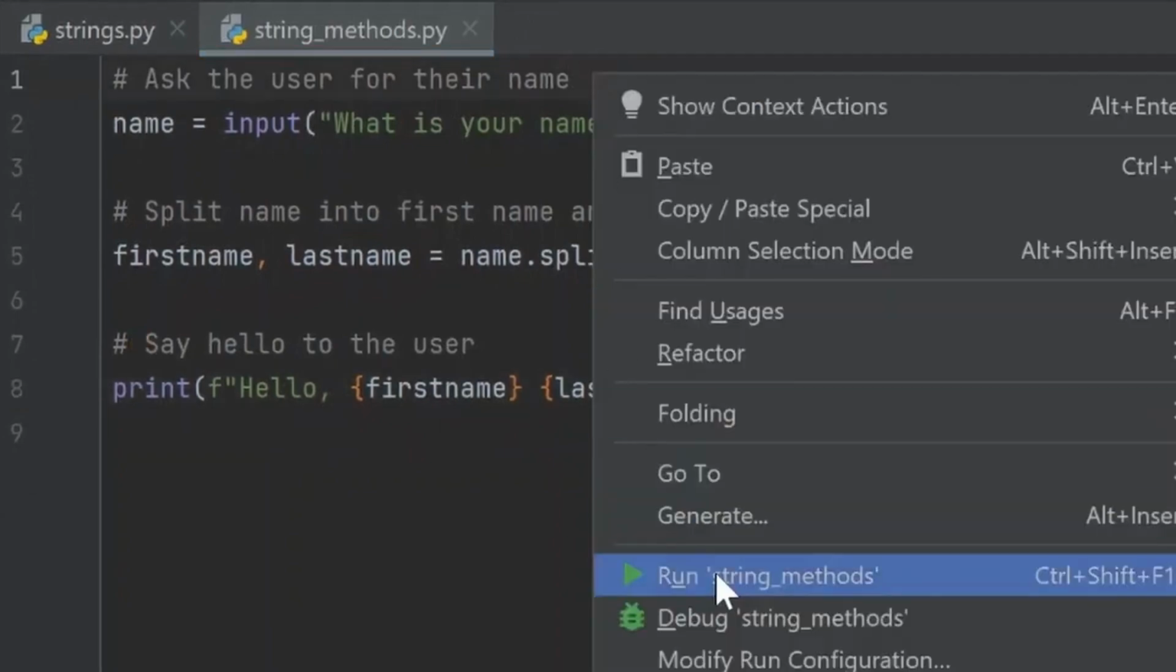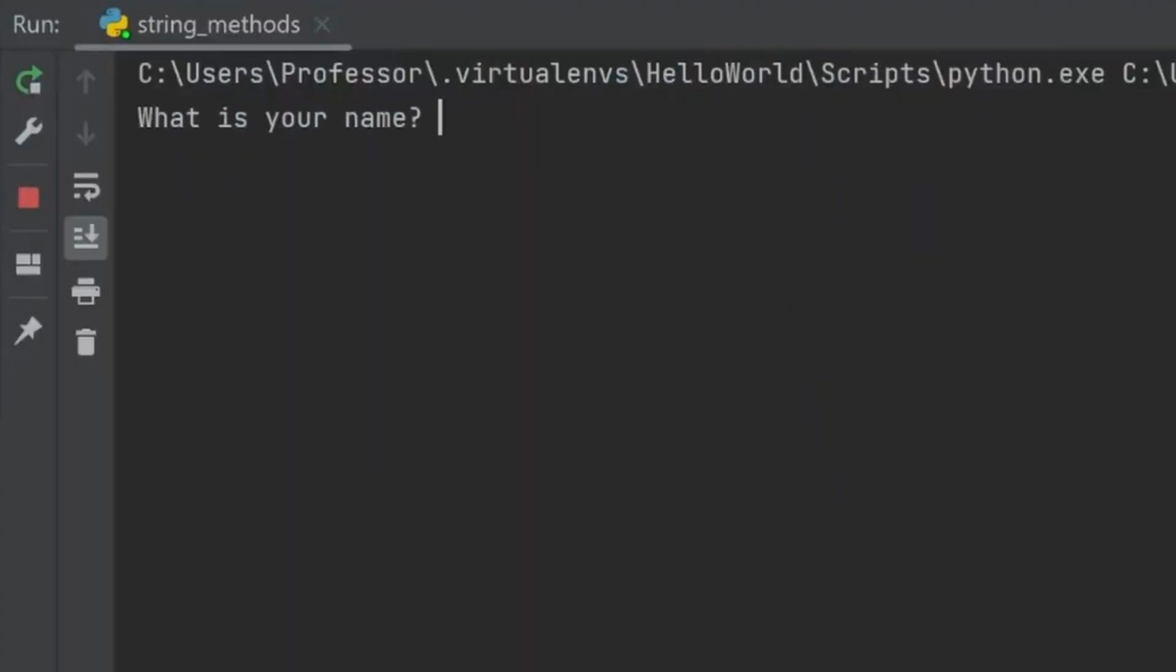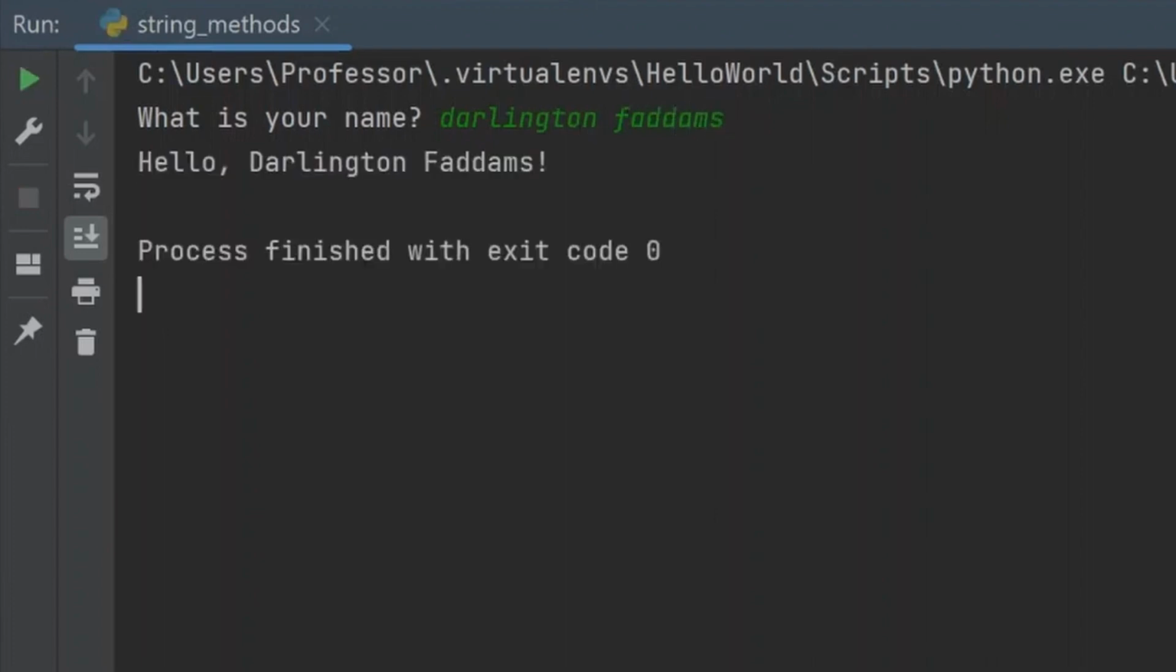So right click, run string methods. What is your name? And I'll enter my name in lowercase, Darlington Adams, and press enter. And the final output is hello Darlington Adams.